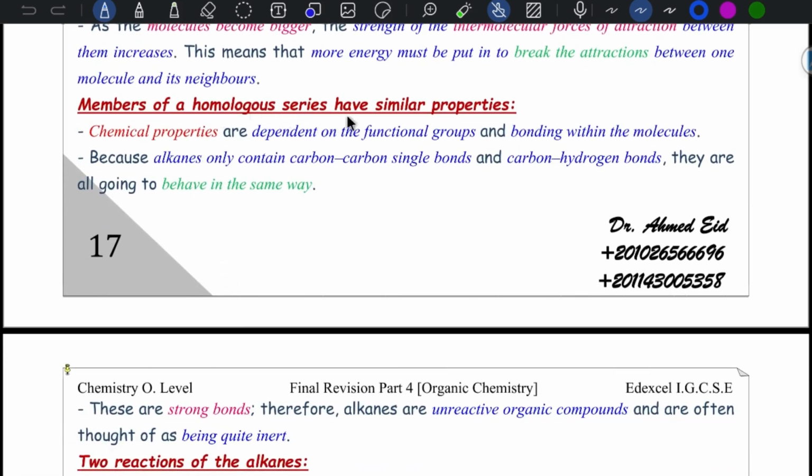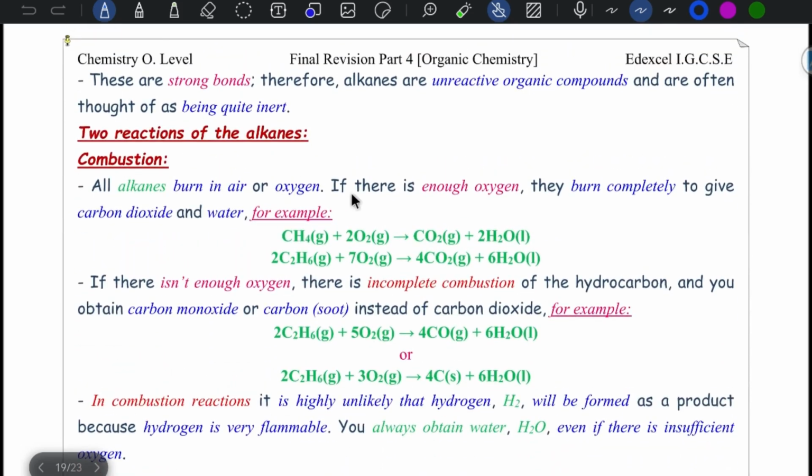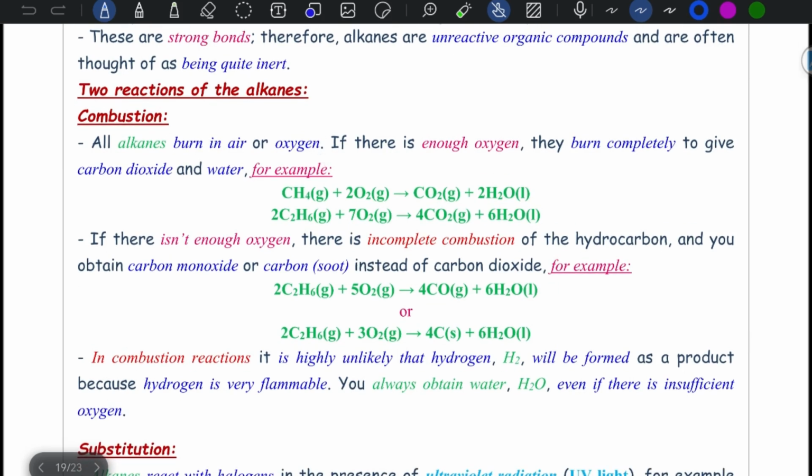Members of a homologous series have similar properties. Chemical properties depend on the functional group and the bonding within the molecule. Alkanes contain only single bonds between carbon atoms and single bonds with hydrogen, so they behave in the same way. Also, they contain strong bonds, so they are unreactive organic molecules, quite inert. They just do 2 reactions, combustion, burning, and we talk about combustion. If there is enough oxygen, they burn completely to form carbon dioxide and water. If there is not enough oxygen, they undergo incomplete combustion to form carbon monoxide or even soot, and we talked about this before.